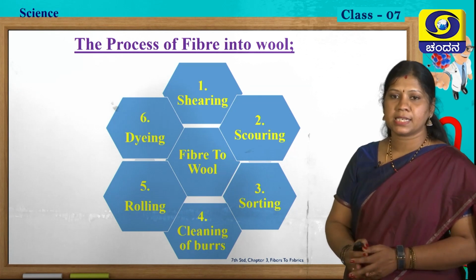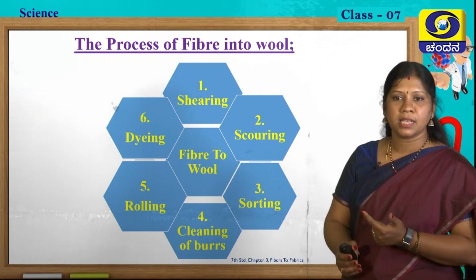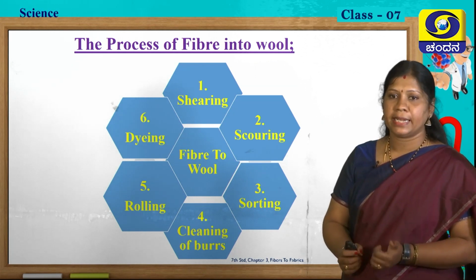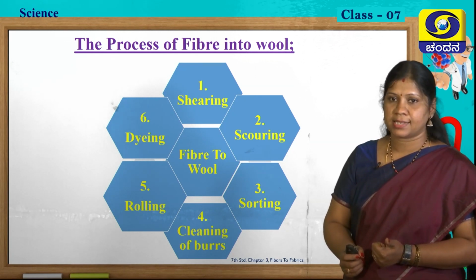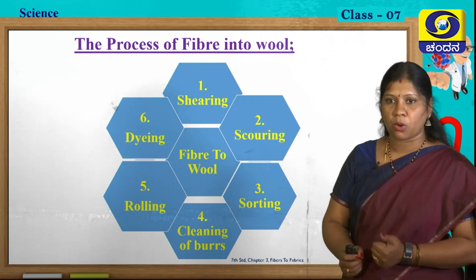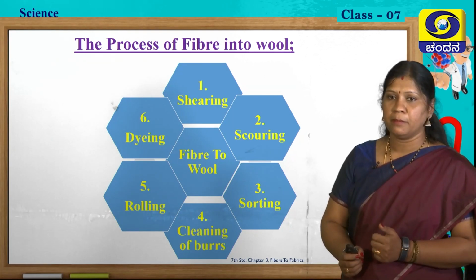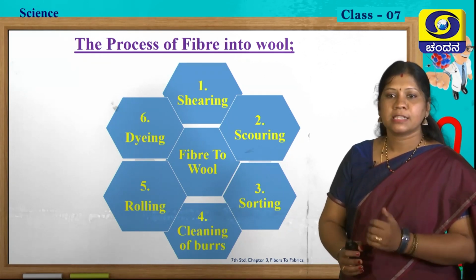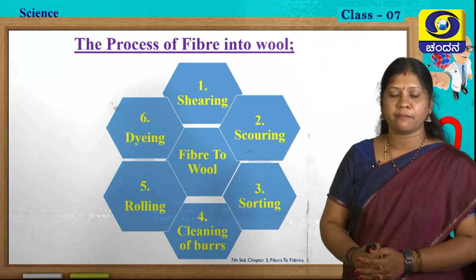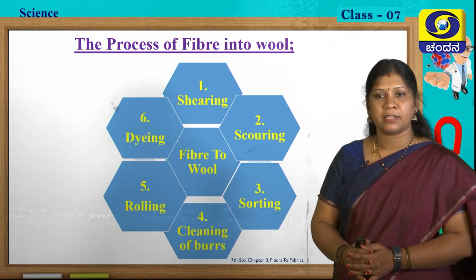Till now, whatever we have discussed is in a cyclic manner. First one is shearing, second one is scouring, third one is sorting, then cleaning of burrs, rolling and dyeing. What is shearing? Yes, shaving off or removing hair from a sheep. Scouring? Yes, cleaning of grease and dust from the removed fibers. Third one, sorting out, that is separating the extracted wool from a sheep. By seeing its texture and its color, they will separate the wool.